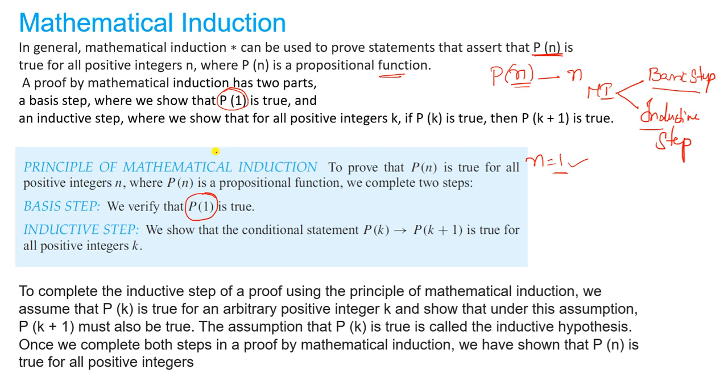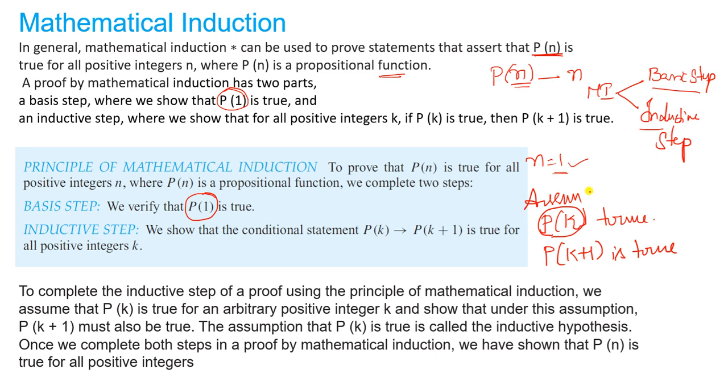In the inductive step, we assume P of k is true. Just assume P of k is true. Then we prove P of k plus 1 is true. You are not bothering about the second value, the third value, and the k values below it in mathematical induction. Remember this, it is very important, because that is the difference between mathematical induction and strong induction.